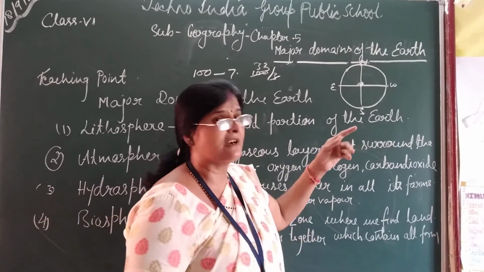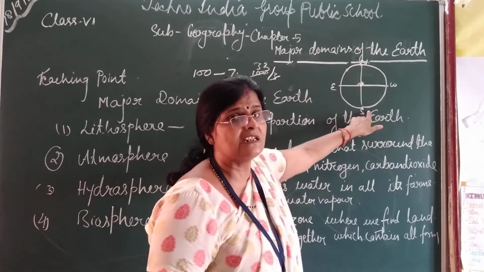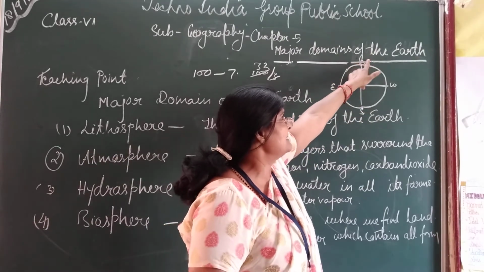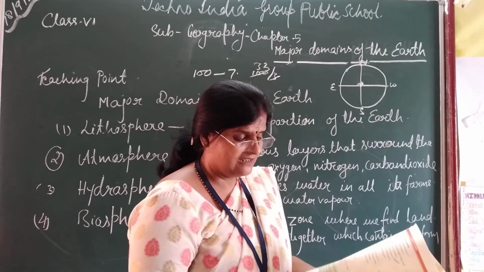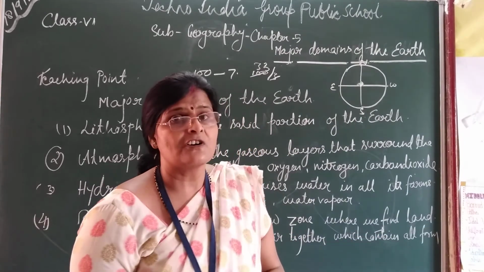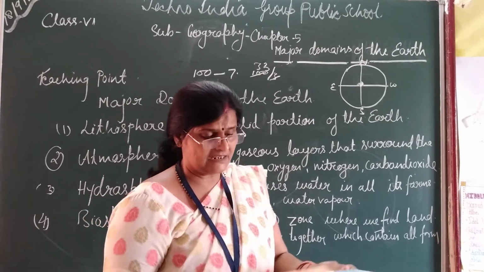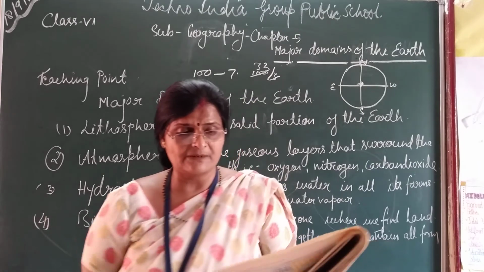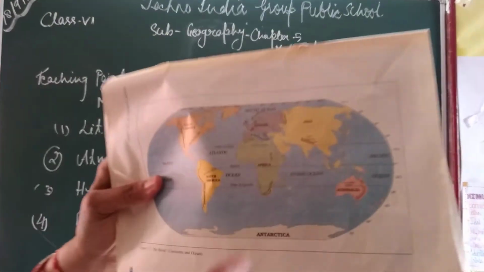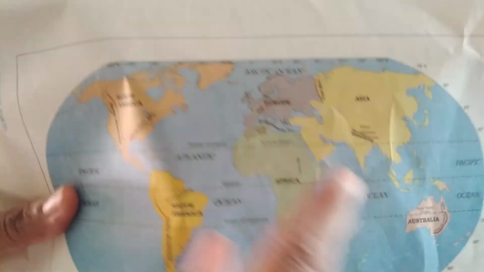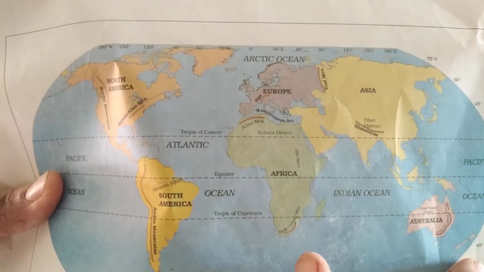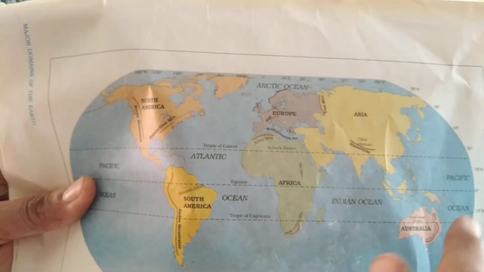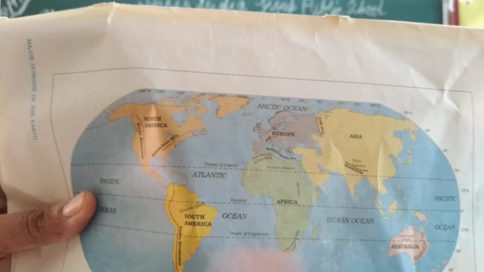Australia, southern hemisphere. This is the northern hemisphere and this is the southern hemisphere. You can see here northern hemisphere and southern hemisphere. Which continent lies in the southern hemisphere? You can see here. This is Australia. Australia lies in the southern hemisphere, and I will show you in the map. Look here. This is Australia. This is the northern hemisphere, this is the southern hemisphere, and Australia is situated in the southern hemisphere, and it is also surrounded by water from all sides. It is surrounded by the Pacific Ocean and the Indian Ocean.